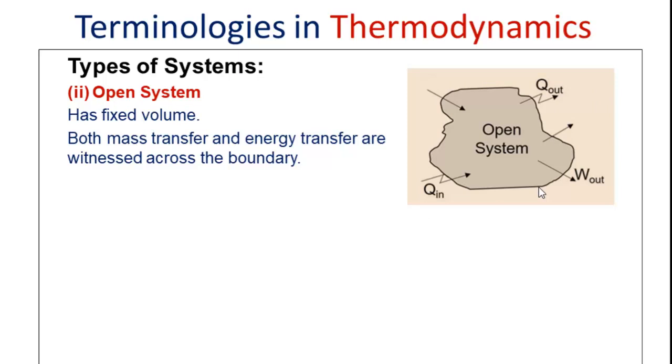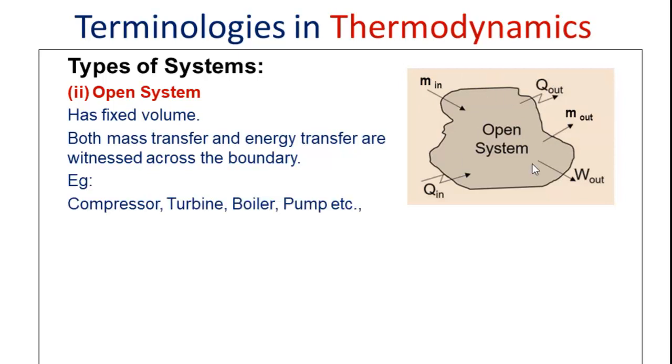Now consider here, there is entry of heat and exit of heat from the surrounding to the system as well as from the system to the surrounding, and there is also exit of work from the system. So work output is also there, and there is entry of mass and exit of mass. So both mass transfer and energy transfer occur in this case. Such systems we call open systems.